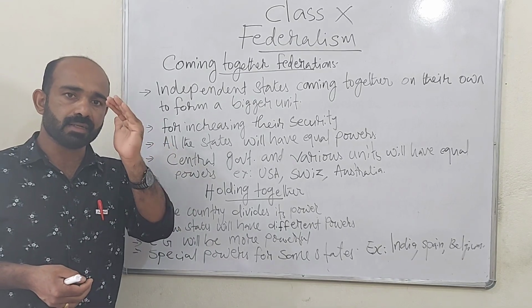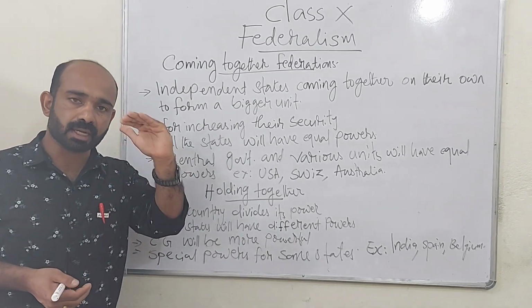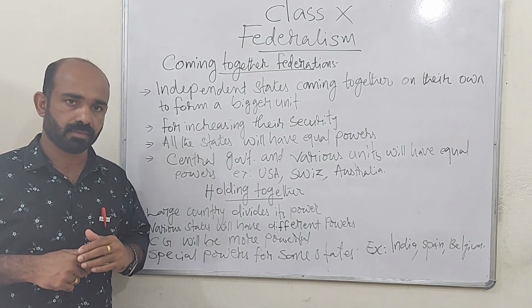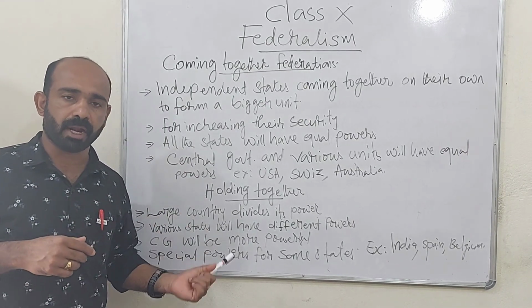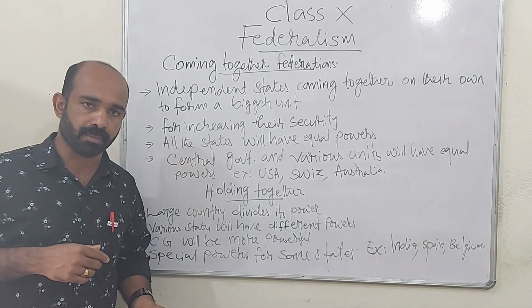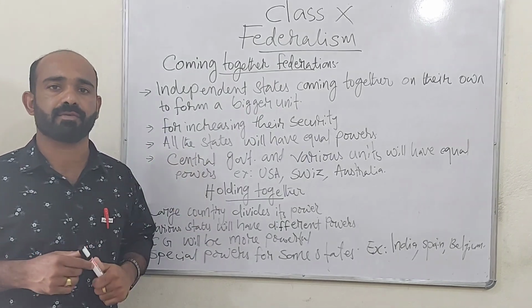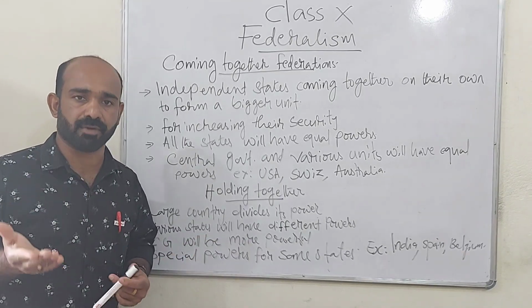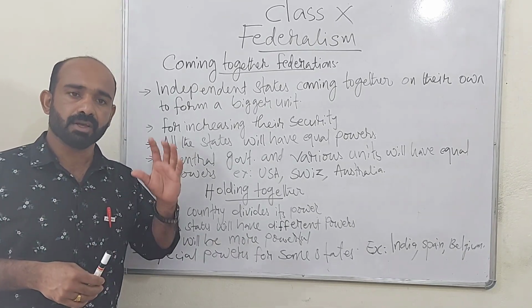Even though separate powers are given to central and state governments, central government will be more powerful than the state governments. And some states will have special powers, just like in India.